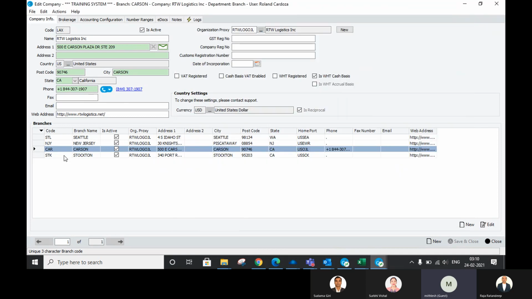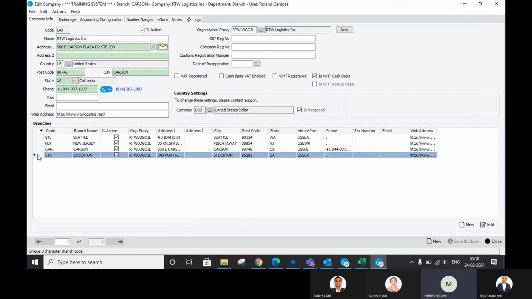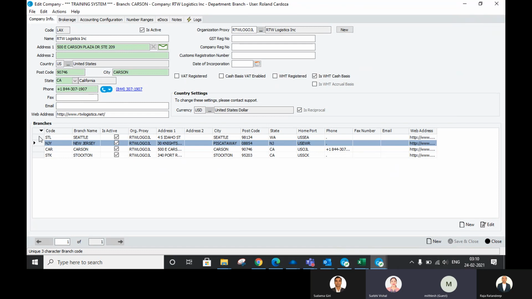Stockton, STK. Yeah, the rest everything looks okay to me. So this is something we are doing in the training. The same we will replicate to your production. Once we get the sign off on this, we can replicate the same in your production.